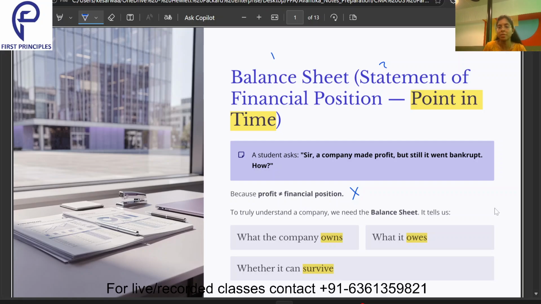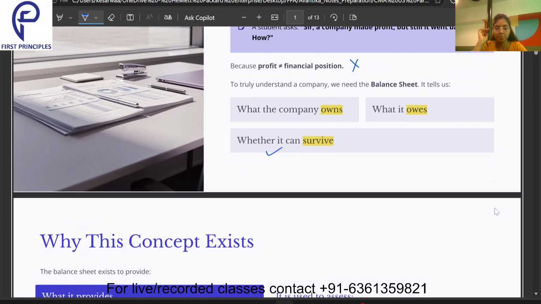It also helps the business to understand whether it can survive or not. If the liabilities are more, that means you have to pay more money and you have a lesser amount of ownership. Obviously you will face difficulty. Obviously you will not be able to survive in the long run, or maybe even in the short run. So that's what the balance sheet or the statement of financial position tells us.